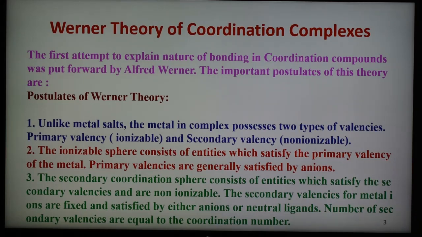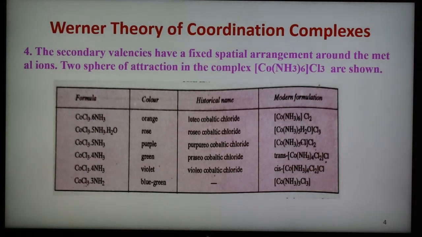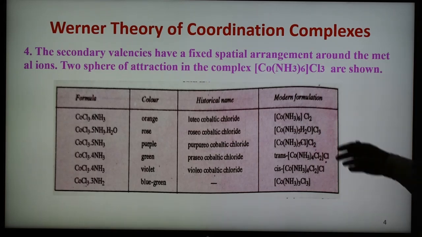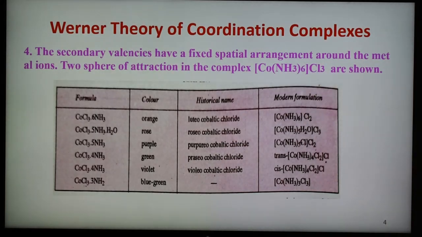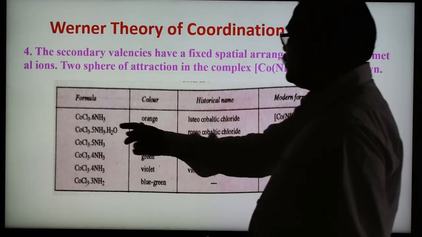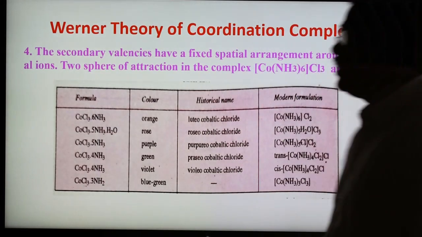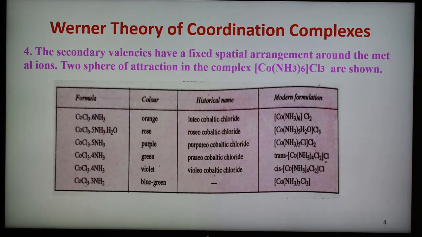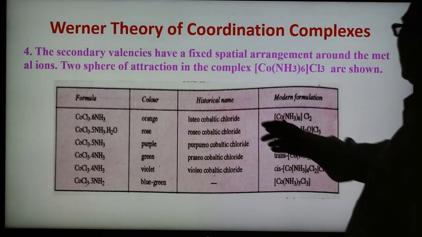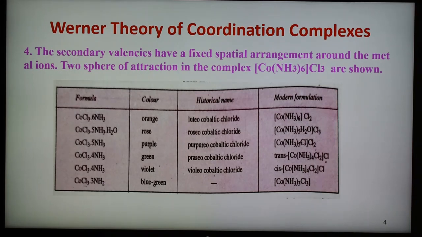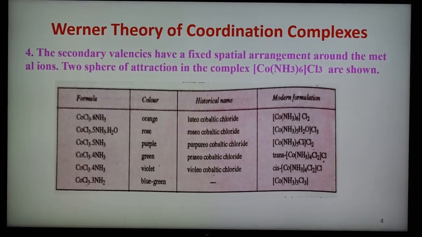This is the third postulate, and the fourth is that secondary valencies have a fixed spatial arrangement around the central metal ion, and two spheres of attraction are there. One is the coordination sphere and the second is the ionization sphere. Some examples have been given here, the hexamine cobalt chloride complex, and by taking this, these are the different types of complexes, and the colors of these complexes are shown. Here are the historical names and the formulas of the complexes, and so there are four different postulates. So this is postulate number 4.